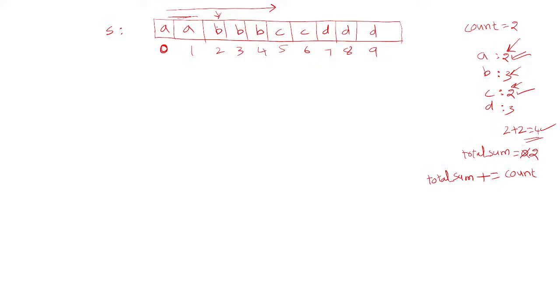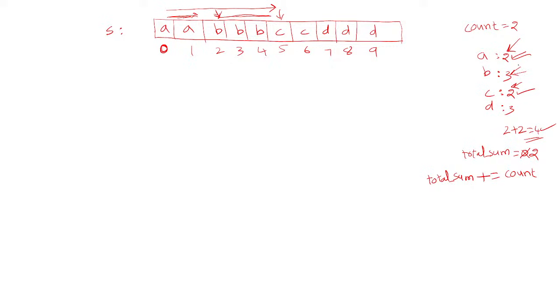So how long should you count A values? Once a different character occurs, you stop, and then you get the count of A. Again start from the different character and go on counting until you encounter a different character. This gives the count of B, which is 3 here.